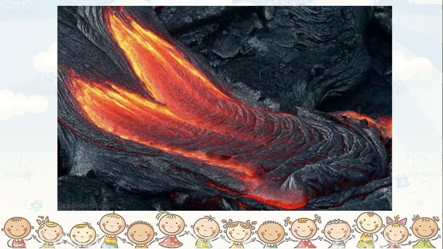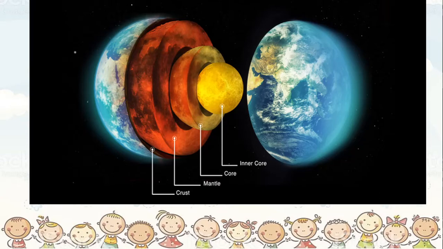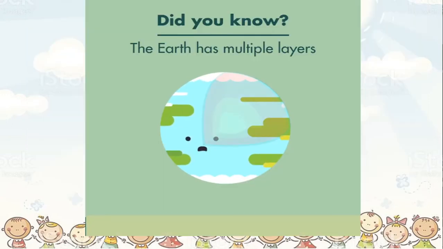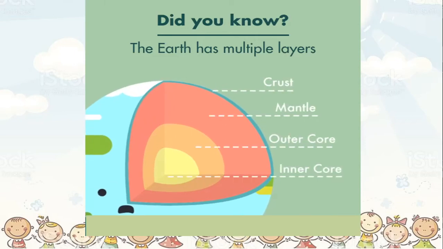Now, let us take a very easy example and try to understand it. Before we go, let us see. See this? This place is the place from where this lava comes out. Alright, that means there are various layers to this earth, and the layer that we see from outside as solid is not everything that is there. There are some layers which may not be solid also. So earth has got multiple layers.